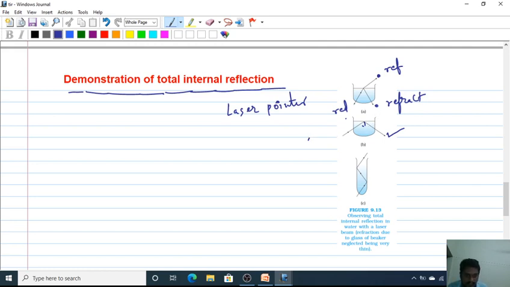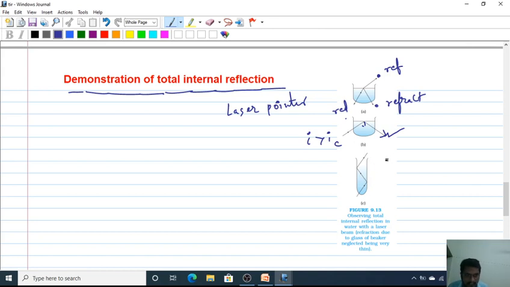If the angle of incidence is more than the critical angle, then all the light comes back into the denser medium only. This light is said to suffer total internal reflection, because you can't see two dots, you can see only one dot at the bottom of the beaker.